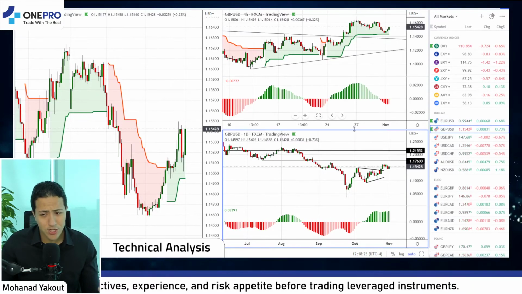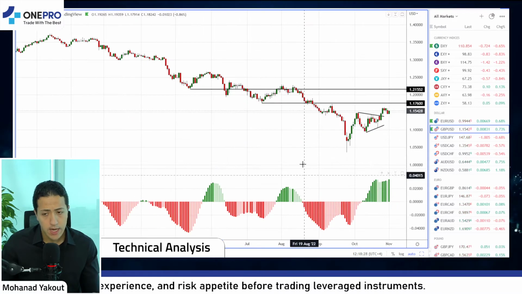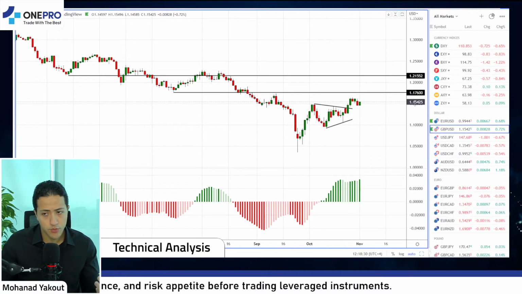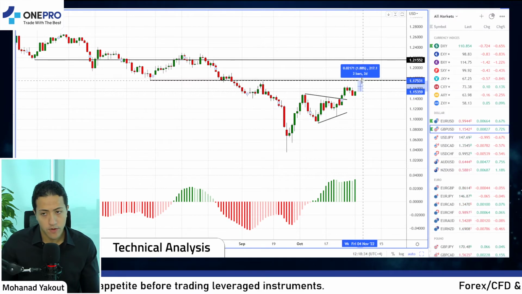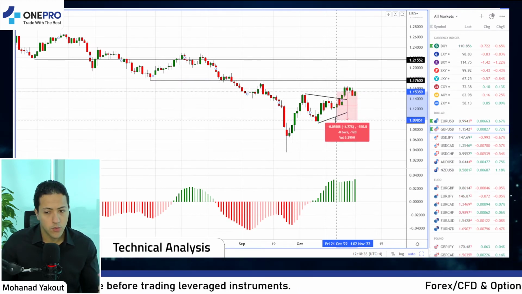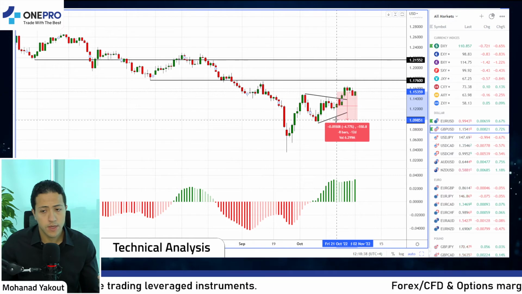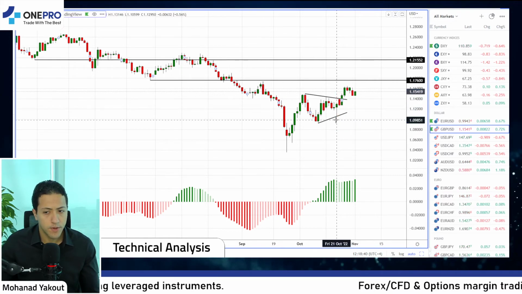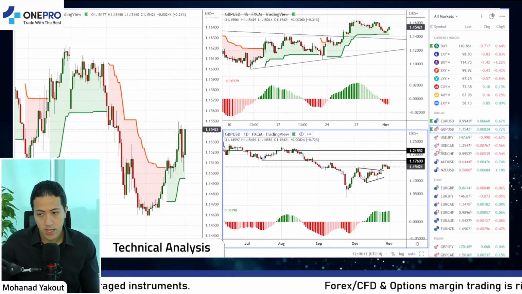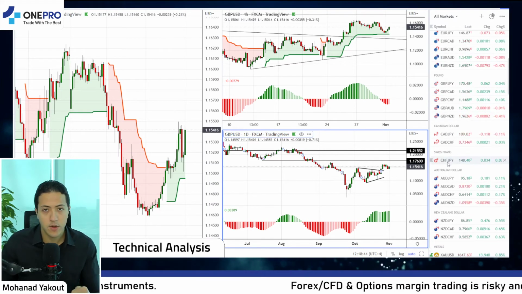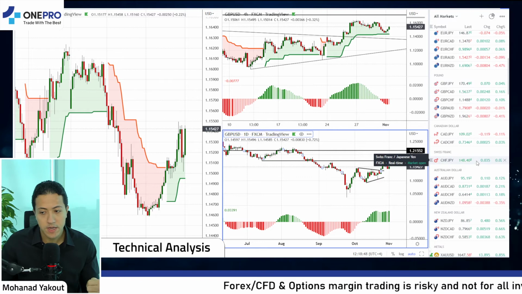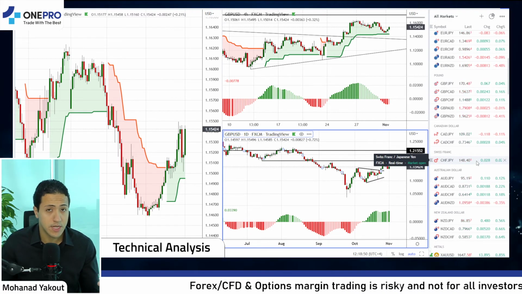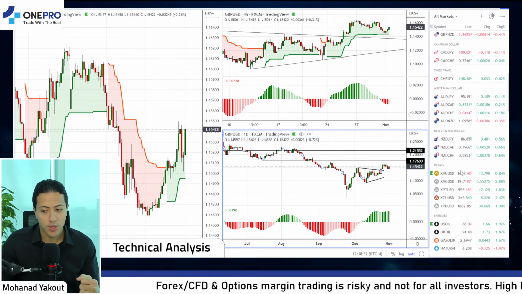The pound is not so interesting at the moment. Yes, we do expect an upward move to the levels of 1.1760 of around 200 pips. However, the risk to the downside or the stop loss should be around 550 pips, which isn't the best trade to play out, especially as we have the Bank of England meeting as well as the FOMC meeting. We should expect a lot of volatility on this pair.